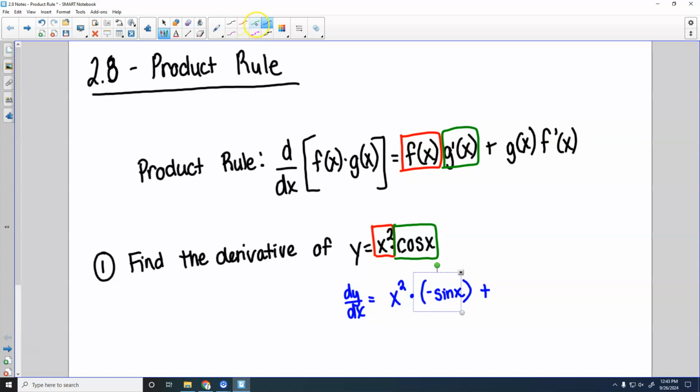Okay. Then we will have a plus sign. And then it tells us to do g of x. So g of x is just the second part. Don't change anything about it. It's just cosine x. And then we multiply that by f prime of x. So the derivative of the first part, which is going to be, in this case, 2x there.